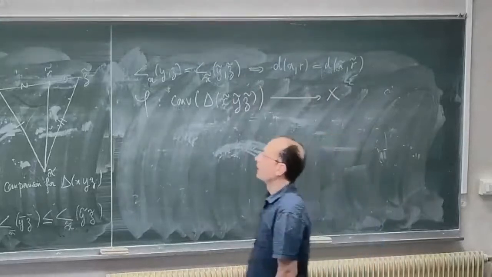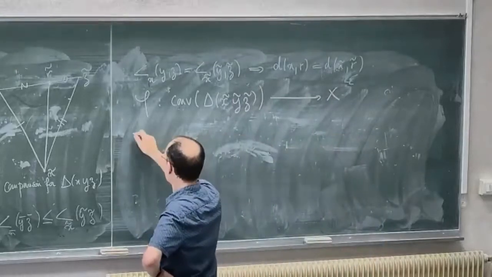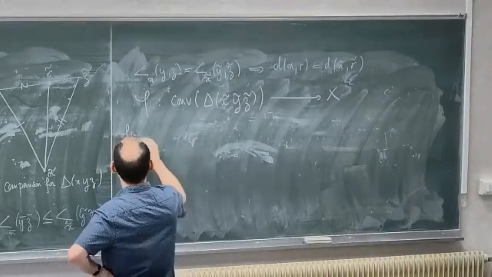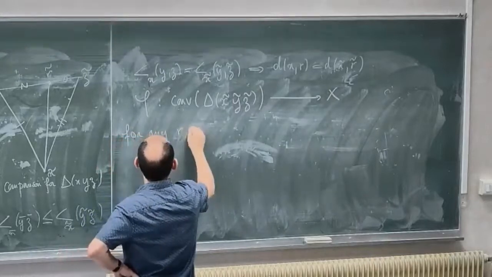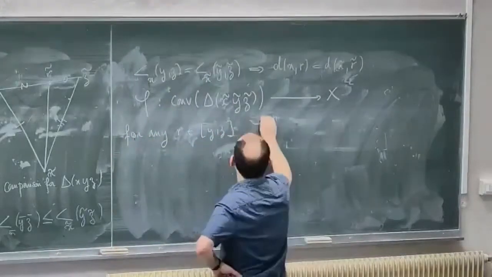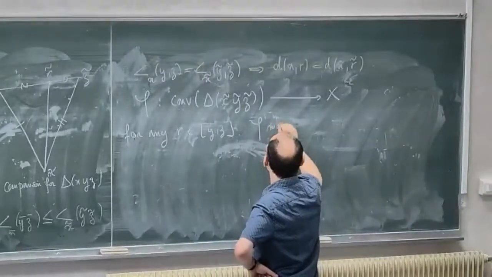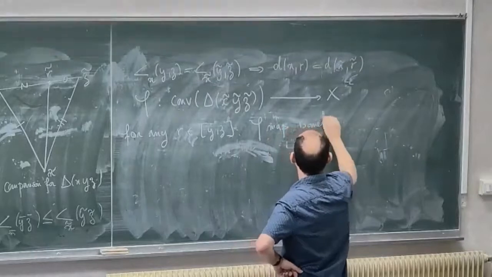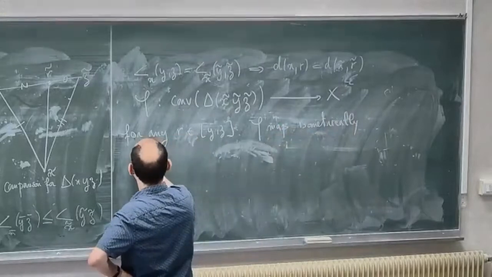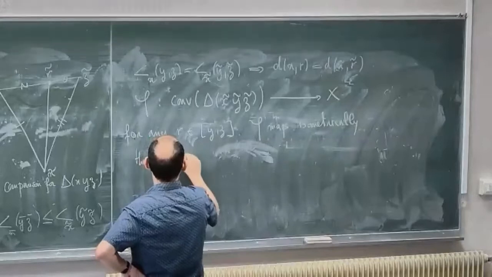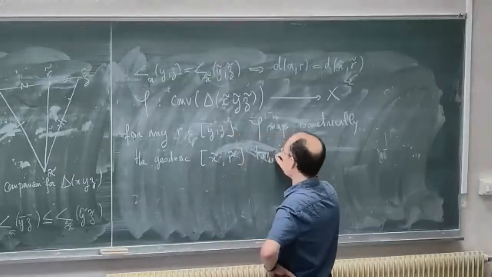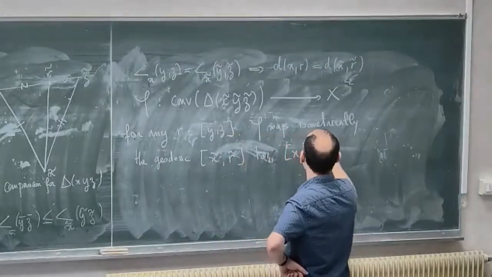And I just ask that for any r on the geodesic segment between y and z, phi maps isometrically the geodesic between x tilde and r tilde to the geodesic between x and r, right?